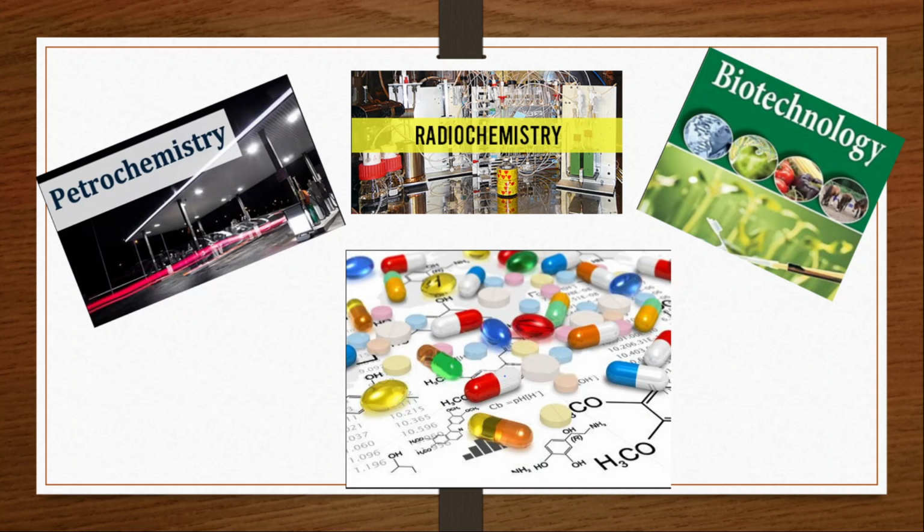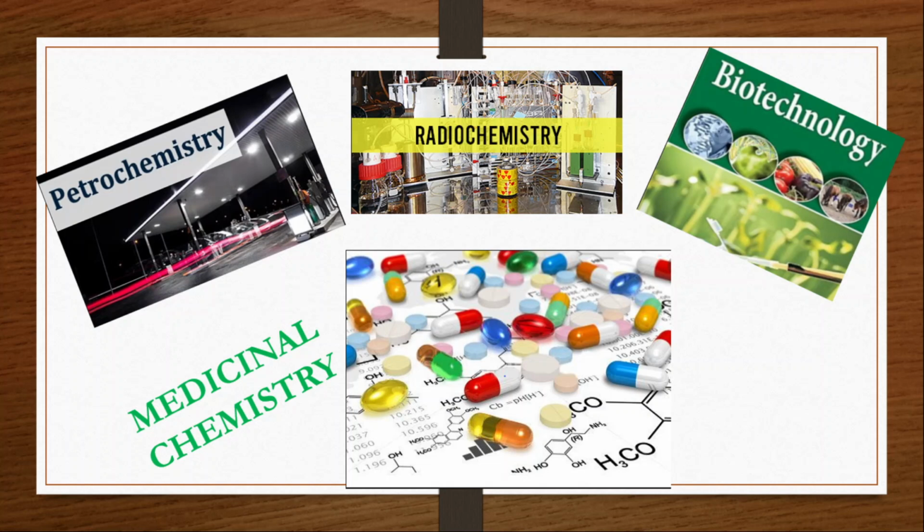Next one, very important thing, medicinal chemistry. Medicinal chemistry is also called pharmaceutical chemistry. Remember, medicinal chemistry or pharmaceutical chemistry. It is a scientific discipline at the intersection of chemistry and pharmacology. So pharmacology is involved, or it